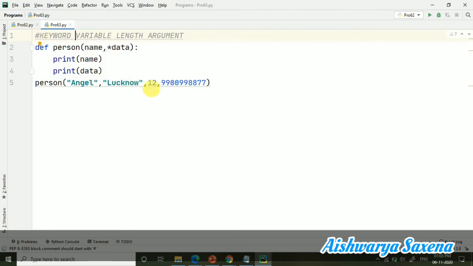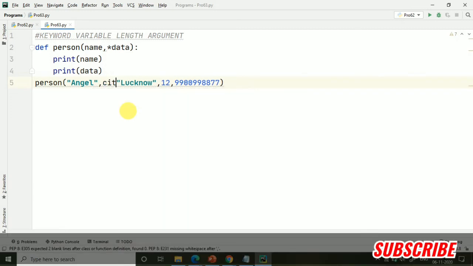And suppose I want to give these values in the format of keyword and value, like in the dictionary, where we give some key and then some value. So that is basically keyword variable length argument. Suppose I want to give here city equals Lucknow, age equals 12, and mobile number equals this. So if I give it this way, is it going to work?